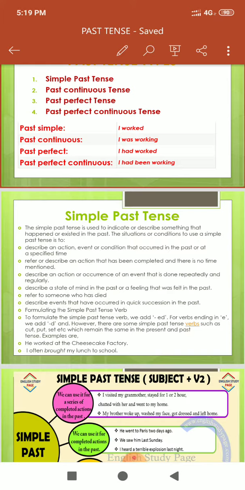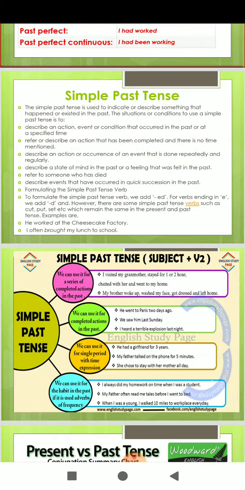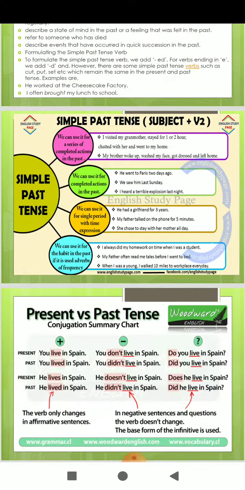Rules for affirmative, negative, and interrogative sentences. In affirmative sentences: subject plus second form of the verb. I played football in the ground. She sang a song in the party. Rules for negative sentences: subject plus did not plus first form of the verb. I did not attend the function.